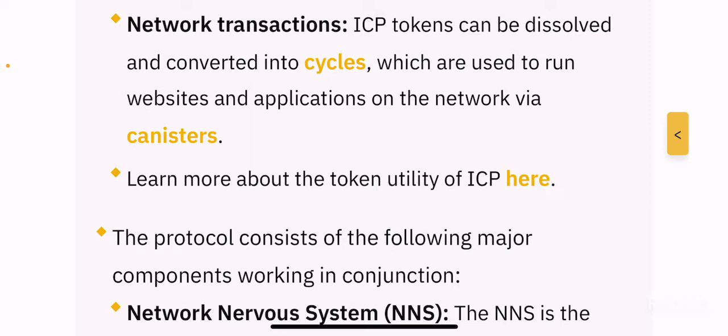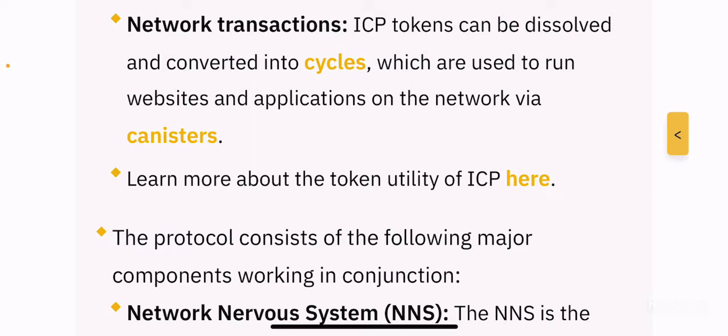But the main takeaway from the second use case of what the ICP token does is network transactions, which means people who hold ICP tokens can use them to power or run dApps on the network, and probably pay for the fees as well for using those dApps, right?